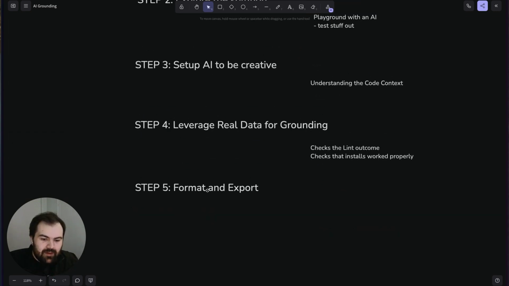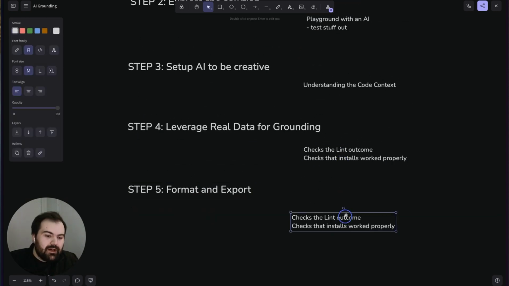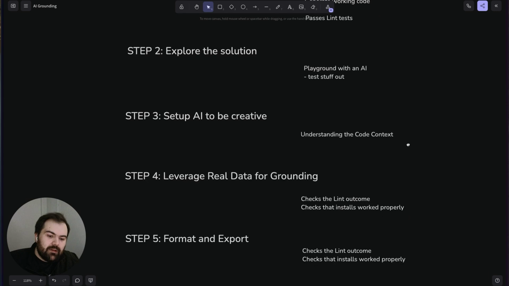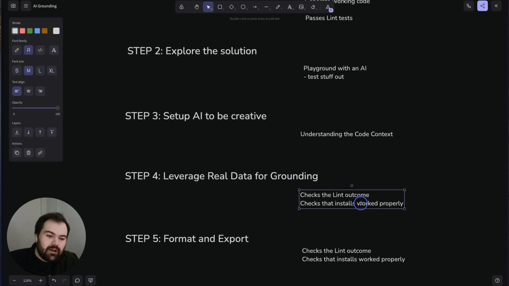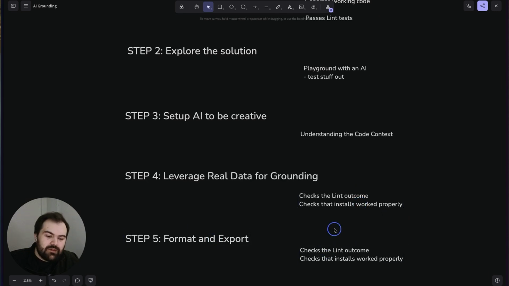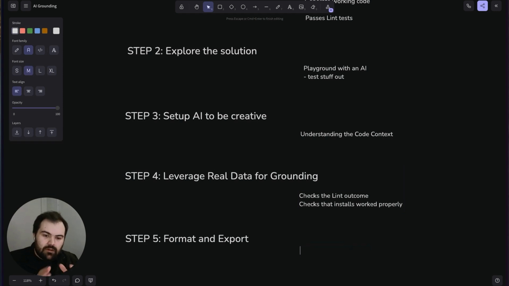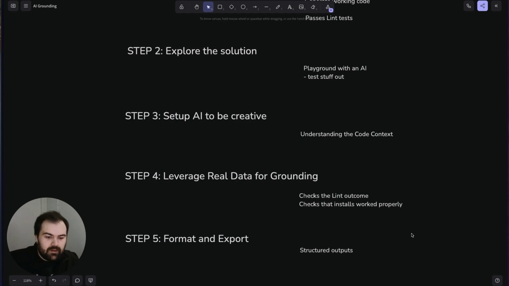And then there's step 5, which is formatting and exporting. Sometimes, especially when you're doing the creative work and leveraging real data for grounding, you may need to do some formatting so that you have it in a format that the real data can detect what is happening. You may need some intermediary steps to get that to tie in correctly. We'll describe more of this, but effectively this is your structured outputs.